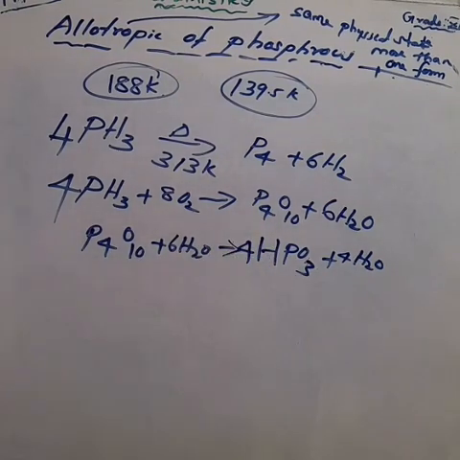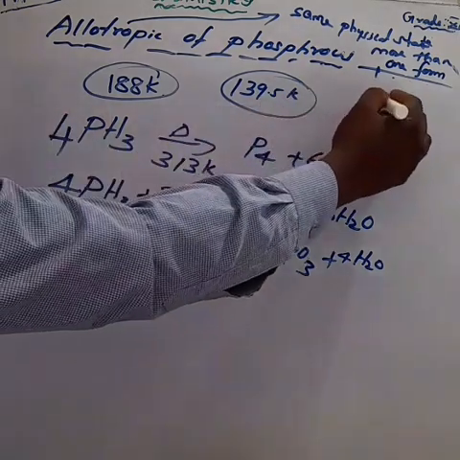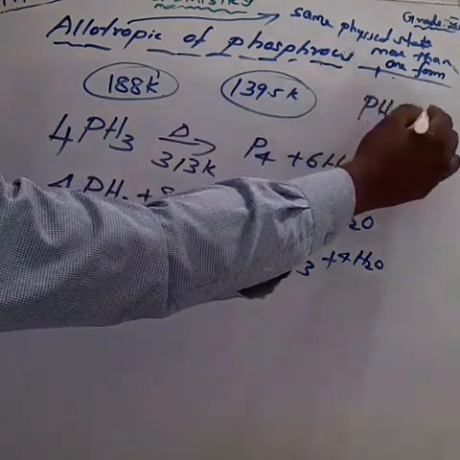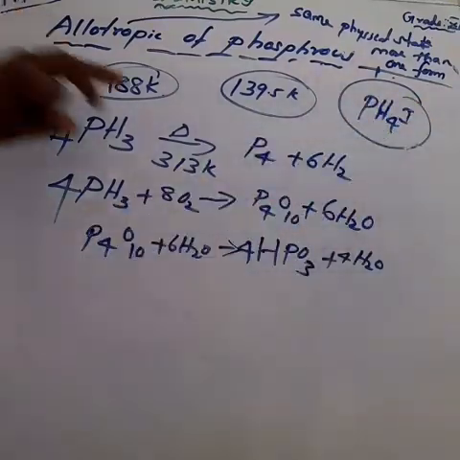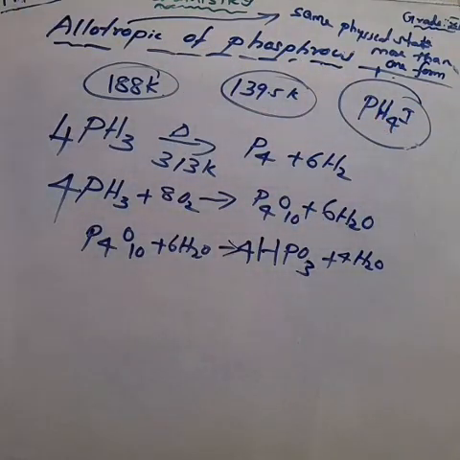Next, the basic nature of phosphine, and one of the important one-word questions. Phosphine is weakly basic. Okay, please underline that one. Phosphine is weakly basic. It forms a phosphonium salt, phosphonium iodide. What is the formula of the phosphonium salt? Now only we learn PH4I. PH4I, phosphonium iodide.